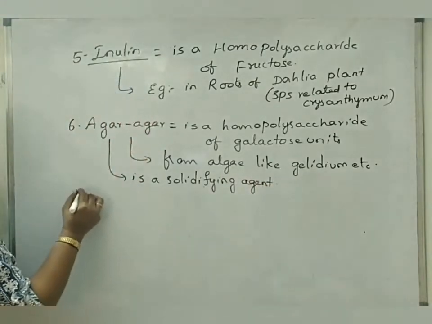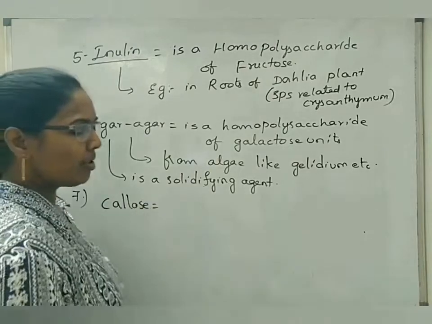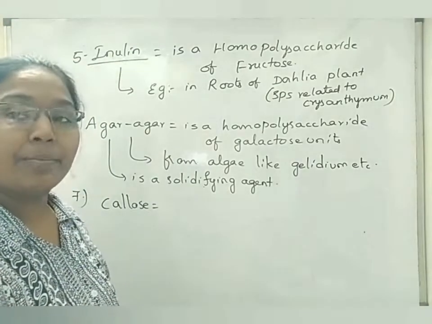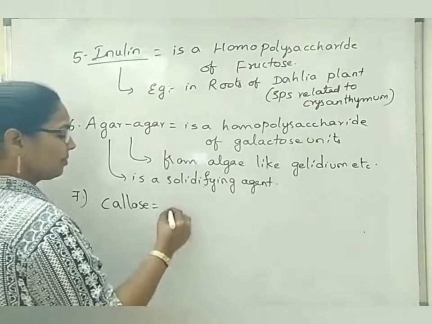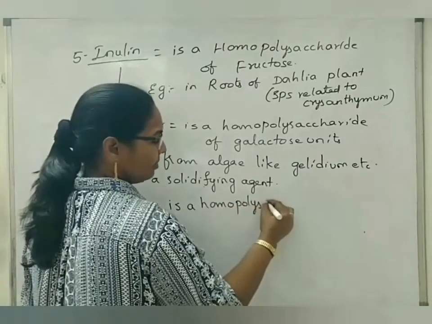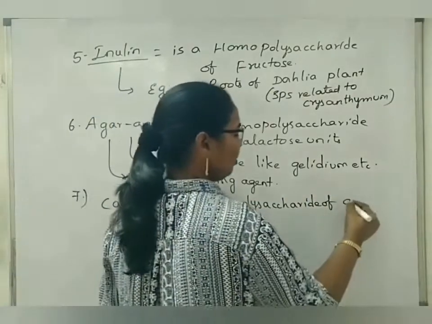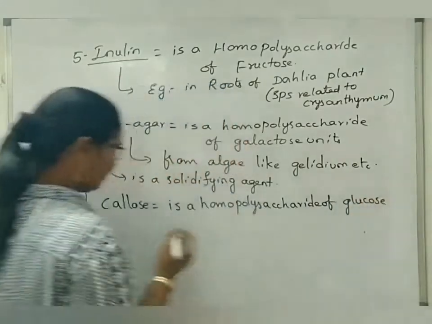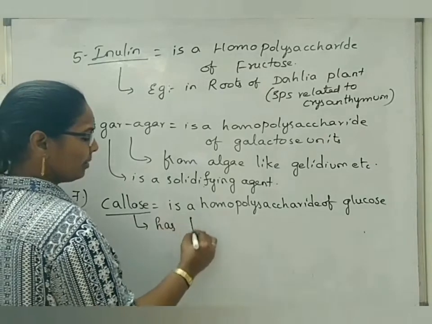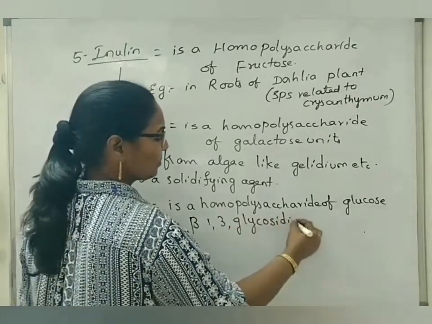Next, the seventh one we can consider is callose. Callose is also a homopolysaccharide of glucose units that has beta 1,3 glycosidic bonds.